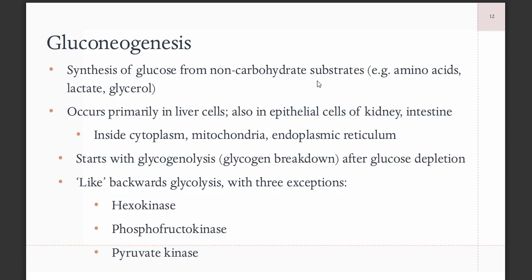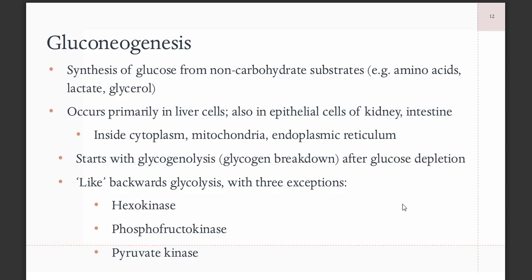So from your lactate, which is one of the products from glycolysis, and glycerol, which is obtained from your triglycerides. So gluconeogenesis occurs primarily in liver cells, could also be in the cells of kidneys, intestine. And then it starts with glycogenolysis. It starts with glycogen breakdown after depletion of glucose, meaning to say it is stimulated when glucose level is low.